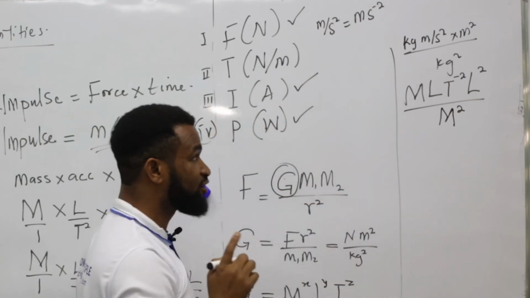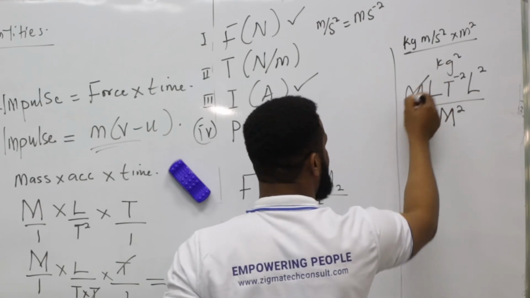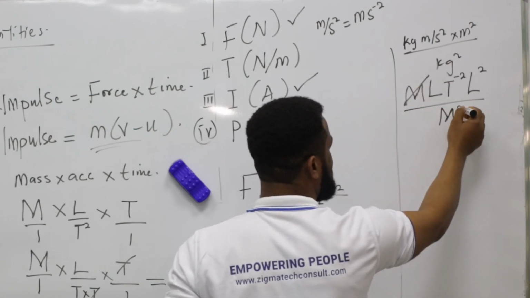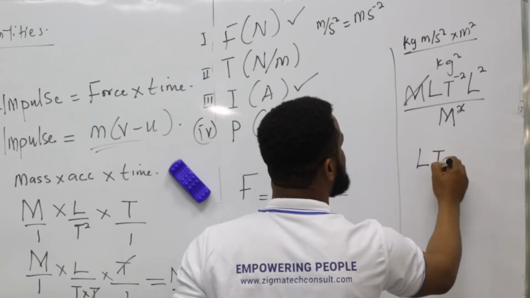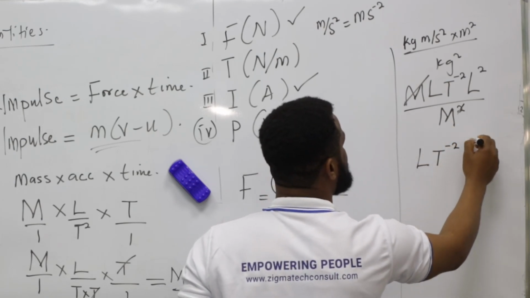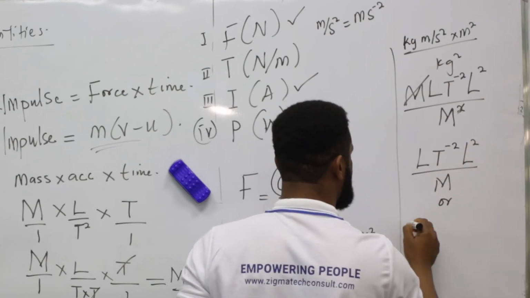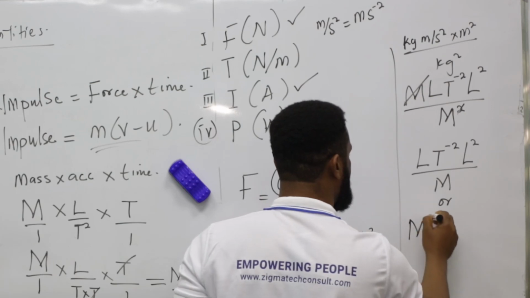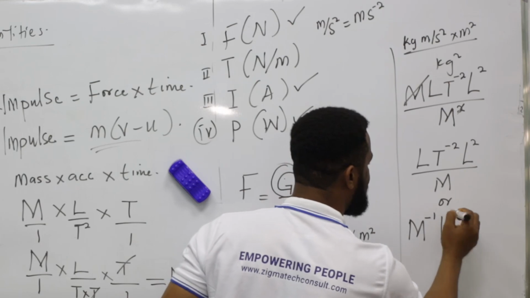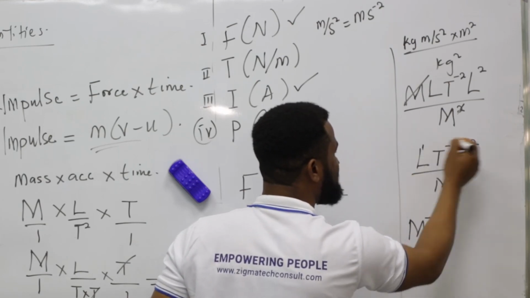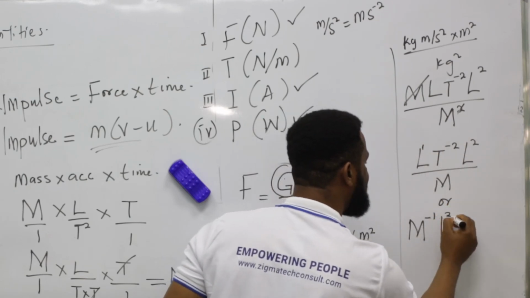All right, now let us simplify. To simplify this, this M we cancel. You know there are two M here, so one of them is gone. So you have L, T to the power minus 2, L to the power 2, all over M, or it's going to be M to the power minus 1, L to the power 1, no, this is 1, 1 plus 2 is 3.